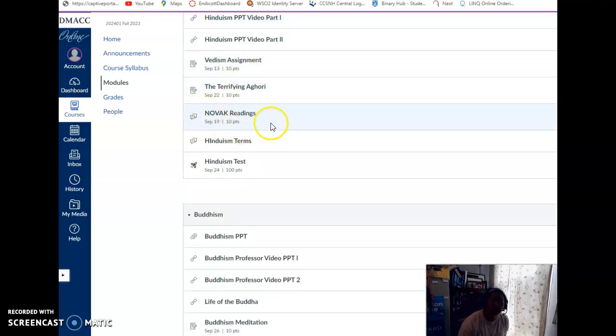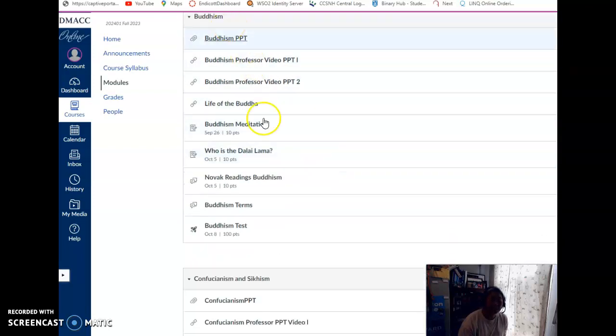These are the readings that accompany the Philip Novak book. Then here are the terms to study for the test, and then the test. And so essentially each module is the same. All right? PowerPoint, videos to accompany the PowerPoint, an assumption that you've done the Smith and Novak readings, a couple of assignments, Novak readings, terms, test.